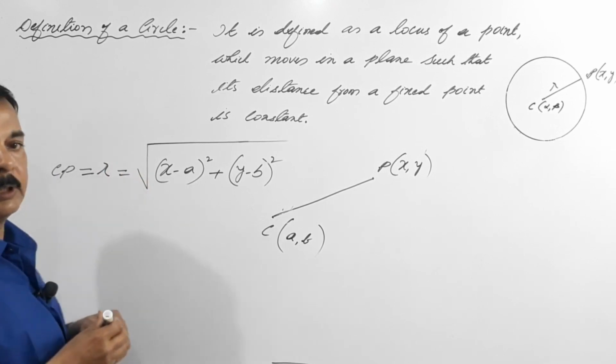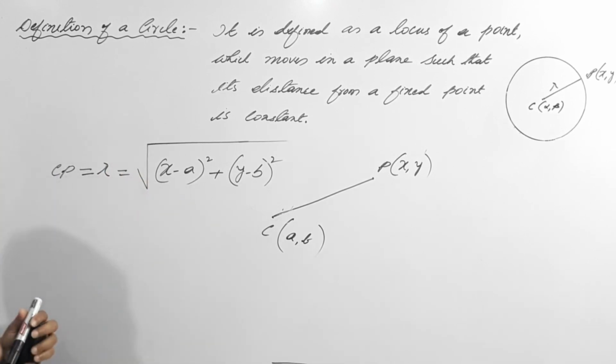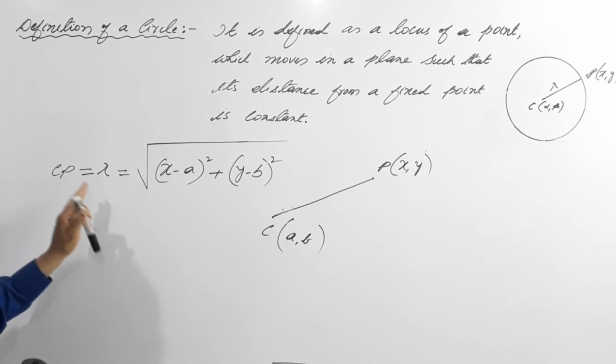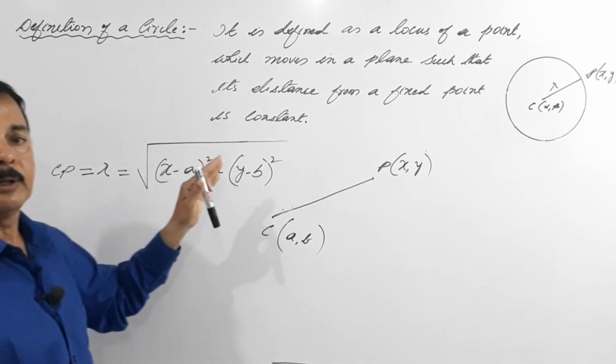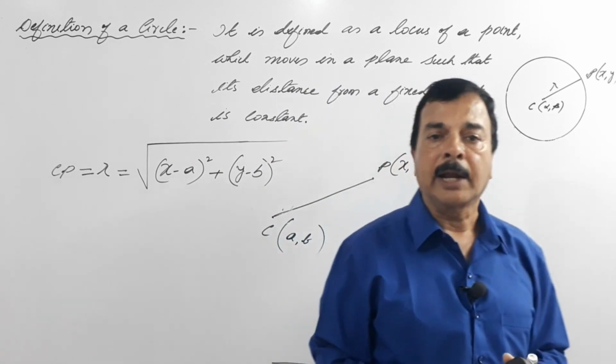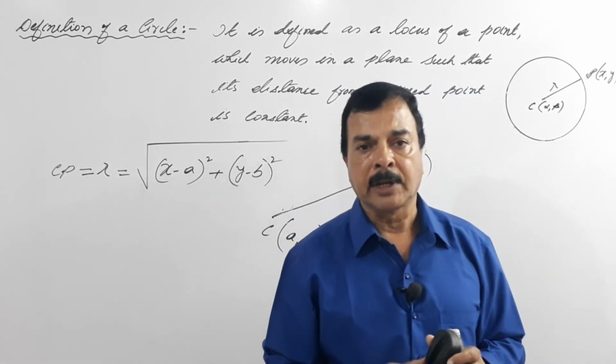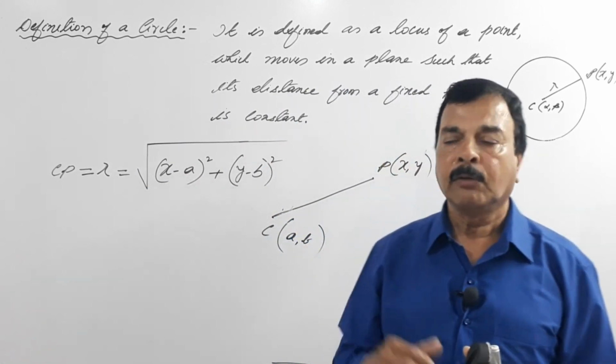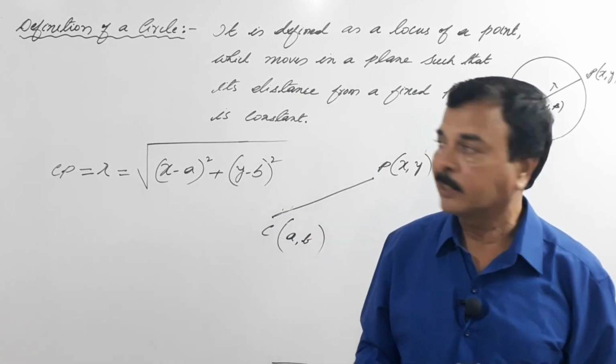Using this concept, I'll derive the fundamental equation, sometimes called the standard equation, to a circle, right? Let's start.